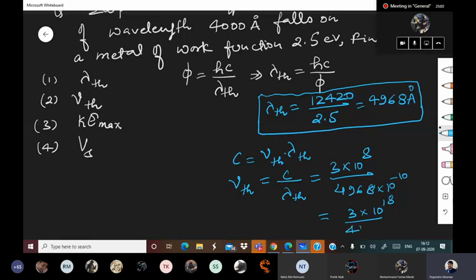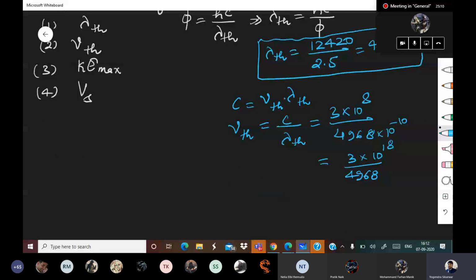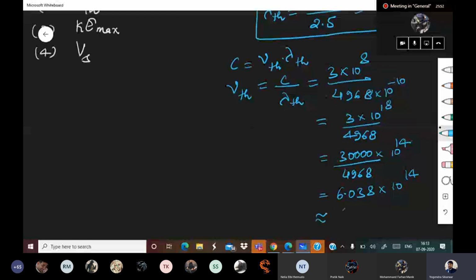That can be written as 3 into 10 to the power 14 upon 4968, which is 6.038 into 10 to the power 14, rounded off as 6.04 into 10 to the power 14 Hz.